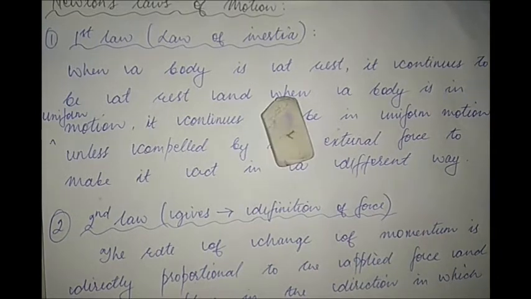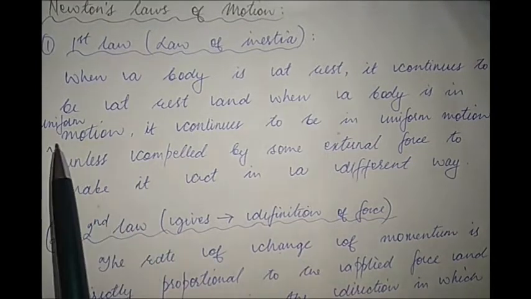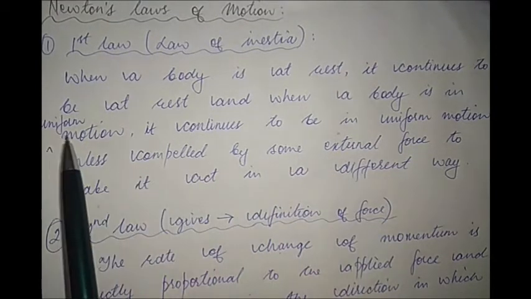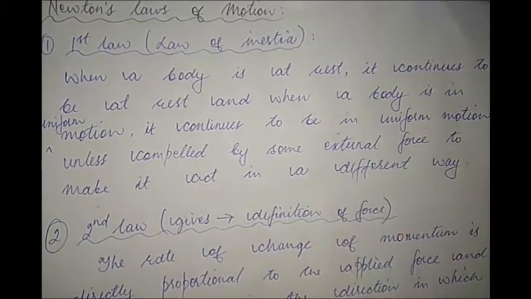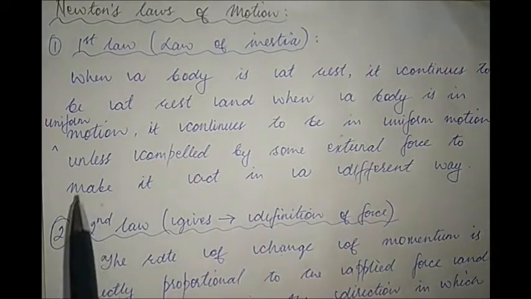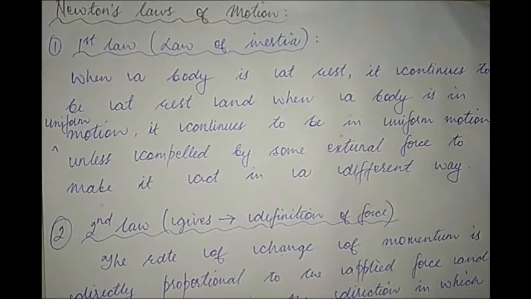So if we have a body at rest, like this eraser, then if we do not disturb this eraser, that is, if we do not apply any force on this eraser, then this eraser will continue to remain at rest forever. Now I cannot show you the case of uniform motion here, as I've already told you, uniform motion is an ideal case. But you need to trust Newton with this statement here, that is, if a body is in uniform motion, it continues to be in uniform motion forever, remember, unless of course compelled by an external force.